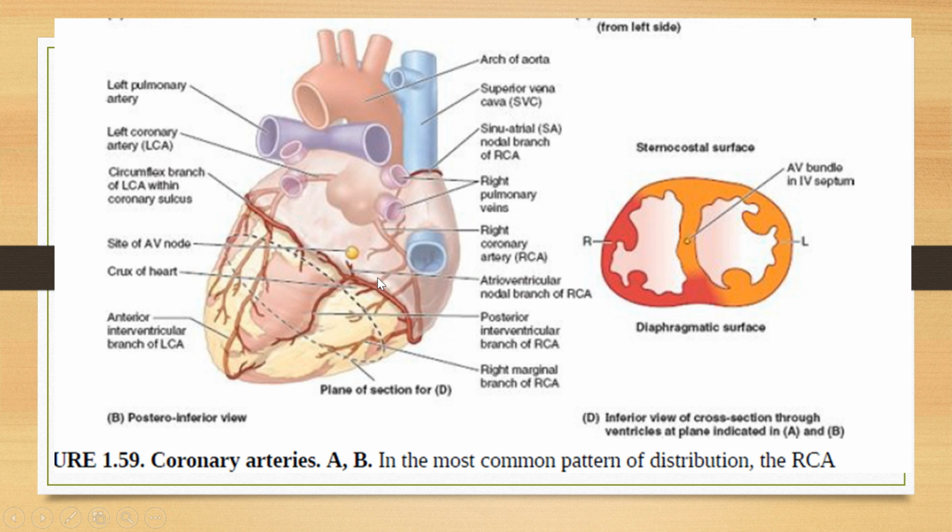See here another diagram. This is the posterior view. This is the right coronary artery. This is the posterior interventricular artery. On the other side, this is the left coronary, which is giving the circumflex branch here. And there was another anterior interventricular artery, which was over the anterior side. So this is the posterior view of the heart.